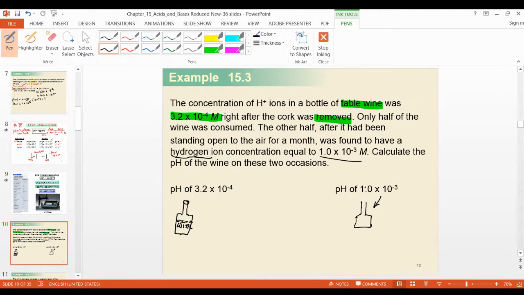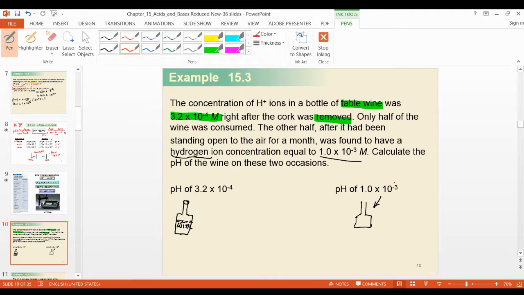So which concentration is high? Before. Okay, other student, please tell me which concentration is high. The one on the right, teacher.